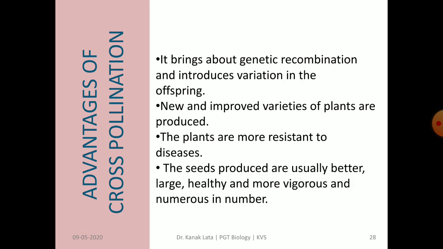Now we will read about advantages of cross pollination. There are a lot of advantages of cross pollination. It brings genetic variations in the offspring. Different varieties can be produced by cross pollination. Disease resistant plants can be developed. High yielding varieties can be produced.